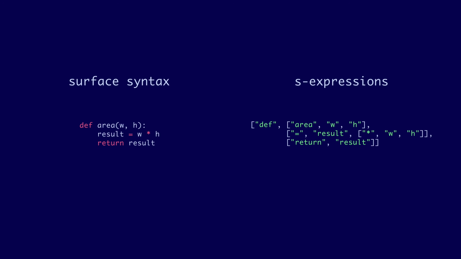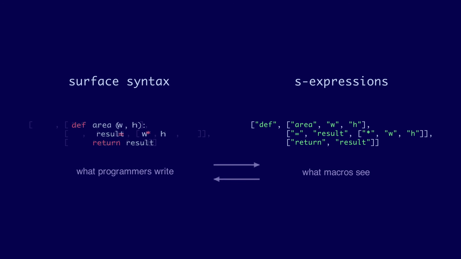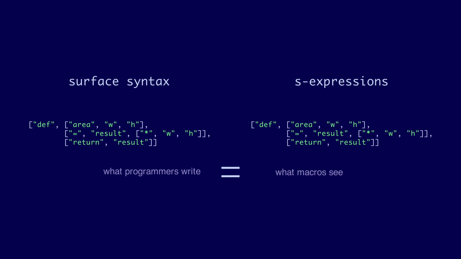But now it feels like we have two versions of Python syntax, the surface syntax that people actually write in, and S expressions for macros. So macro creators will have to constantly be converting back and forth between them in their mind. Okay, hear me out. What if we just made the surface syntax S expressions too? So people would be writing their code as S expressions the whole time, and it'd be natural for macros to deal with S expressions since that's all there is. We don't even have ASTs.